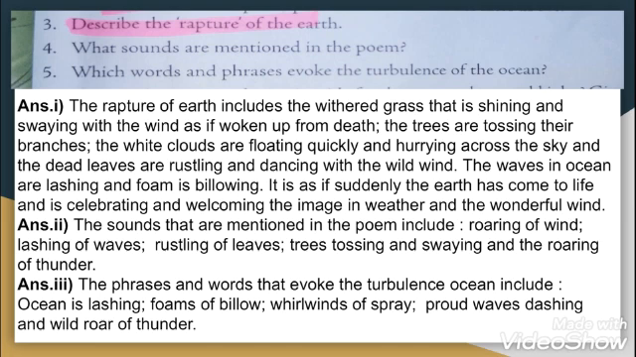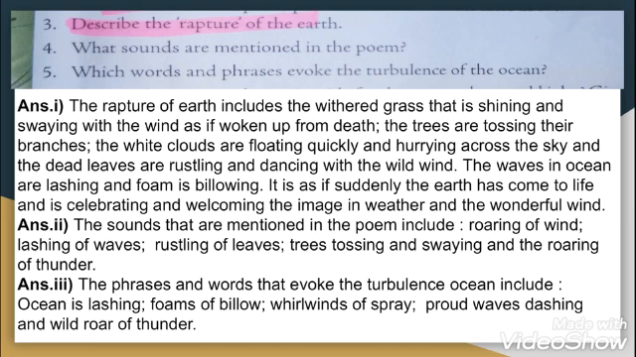Question 2. Brief question. What sounds are mentioned in the poem? So the sounds that are mentioned in the poem include roaring of wind, lashing of waves, rustling of leaves, trees tossing and swaying, and the roaring of thunder. The next question, which words and phrases evoke the turbulence of the ocean? So the phrases and the words that evoke the turbulence of the ocean include ocean is lashing, foams of billow, whirlwinds of spray, proud waves dashing, and wild roar of thunder.